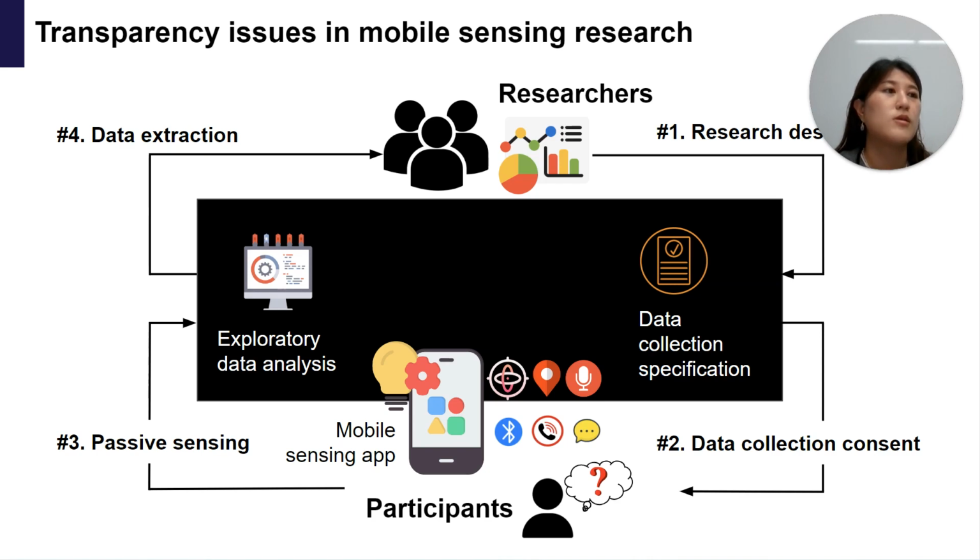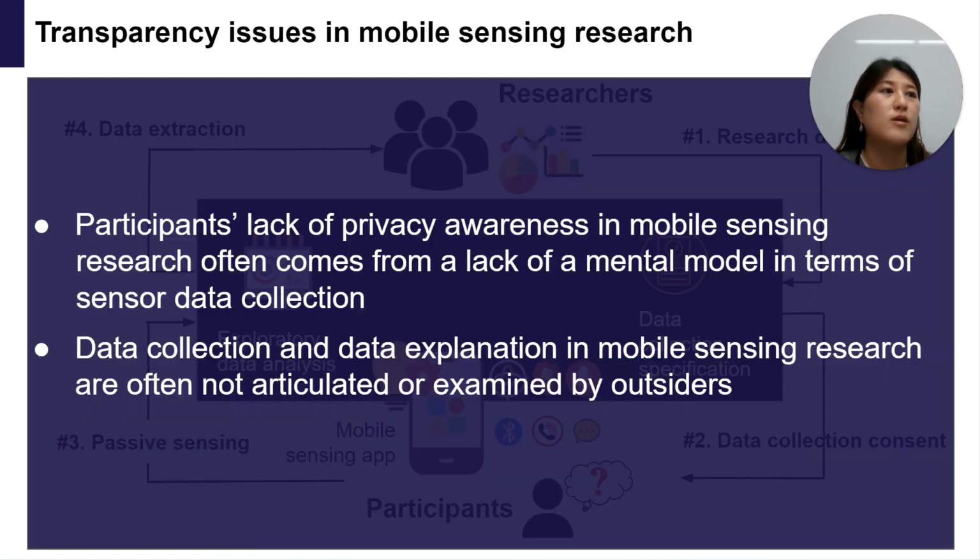Studies have pointed out that such lack of privacy awareness occurs due to a lack of transparency in mobile sensing research, as details of sensor data collection are often not articulated or easily examined by outsiders. From these points, we find our research motivation, which are: first, participants' lack of privacy awareness in mobile sensing research often comes from a lack of mental model in terms of sensor data collection. Second, data collection and data explanation in mobile sensing research are often not articulated or examined by outsiders.